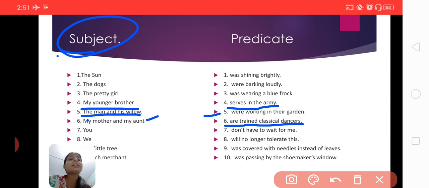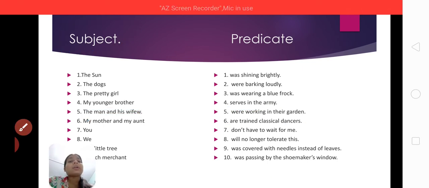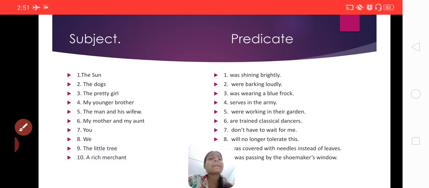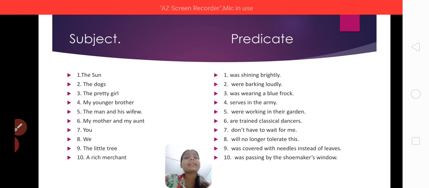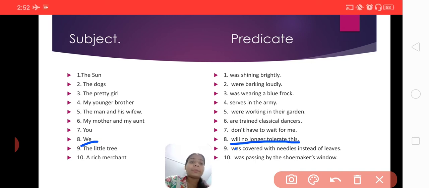So these are all examples of compound subject, isn't it? Now next, as you can see, yes, so next one is we. Yes, we is a simple subject and will no longer tolerate this is a simple predicate.